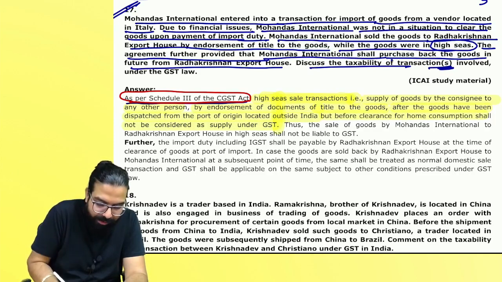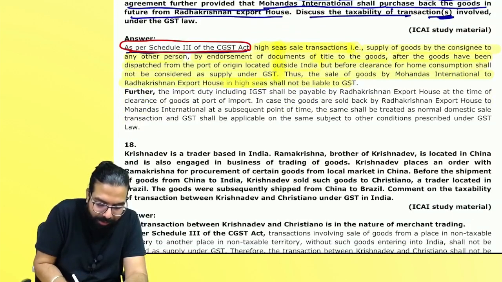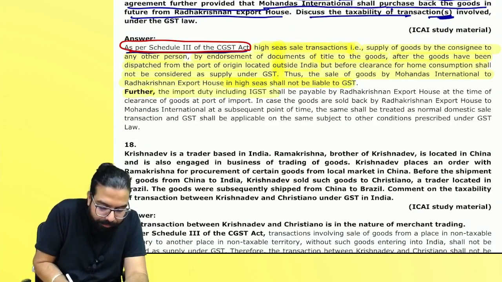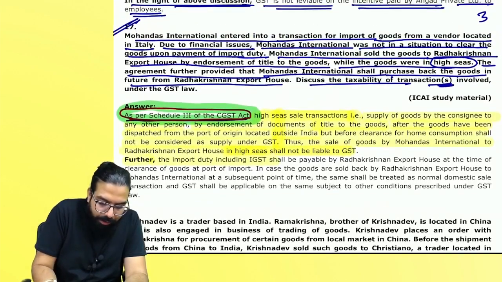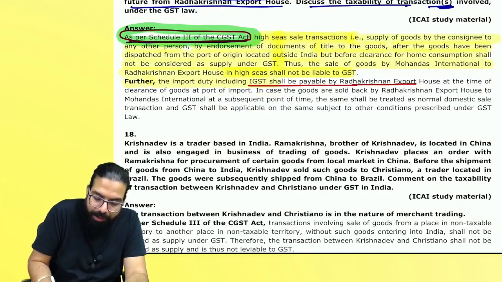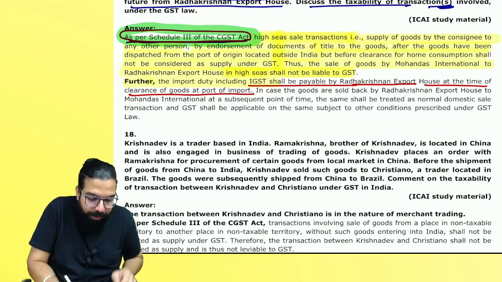First, they have written what is high seas transaction. Then they are telling the sale of goods by Mohandas to Radhakrishna is a high seas sale and shall not be liable to GST. Further, the import duty, including IGST, shall be paid by Radhakrishna Export at the time of clearance from the port. Who will pay? Radhakrishna, at the time of clearance from the port.